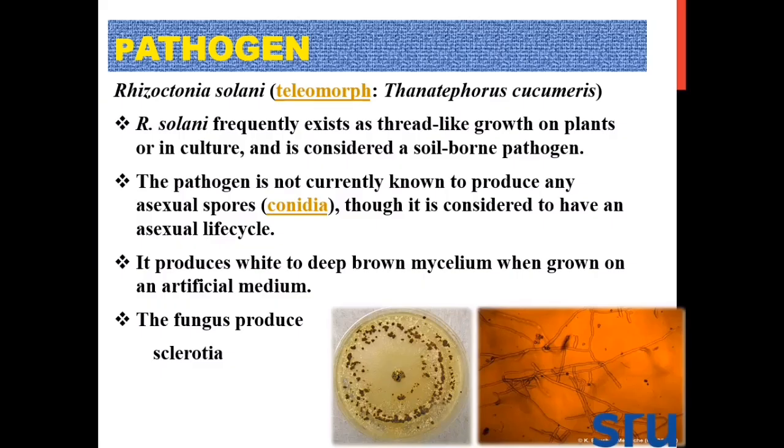Let's come to the pathogen Rhizoctonia solani. Its teleomorph is known as Thanatephorus cucumeris. Rhizoctonia solani frequently exists as thread-like growth on plants and in culture. There is formation of whitish mycelial growth, and it is a soil-borne pathogen. The pathogen is not currently known to produce any asexual spore, though it is considered to have an asexual life cycle. This pathogen mainly produces macrosclerotia, which are brown, mustard seed-like, odd structures, which can survive in the soil for 6 to 7 years. One of the main characters of this fungus is that it produces right-angle branched mycelium.